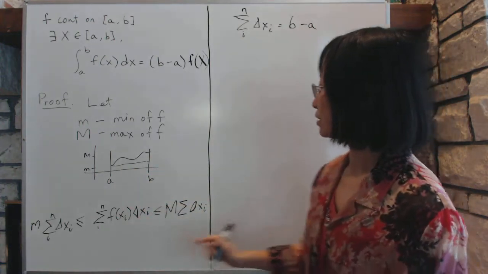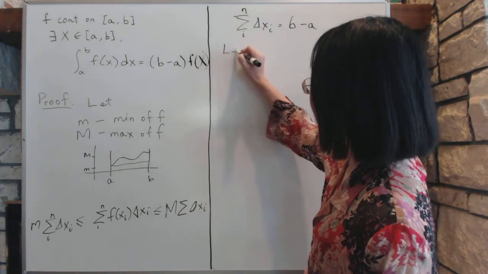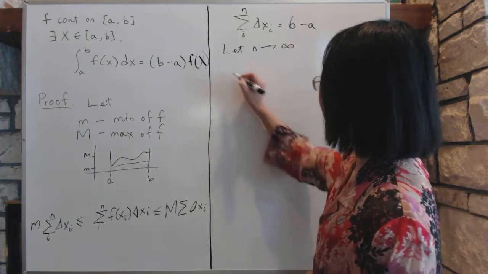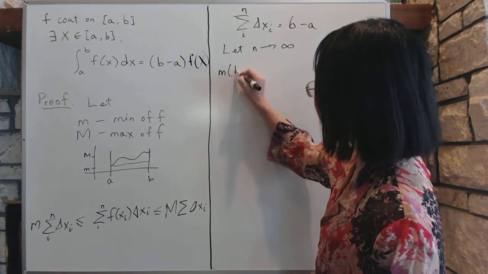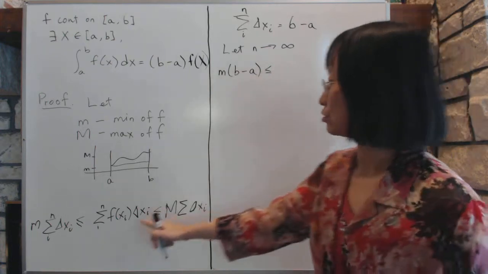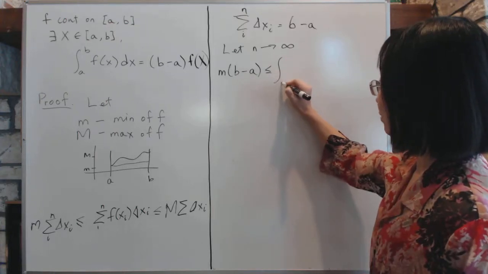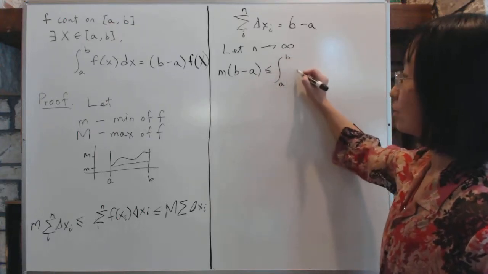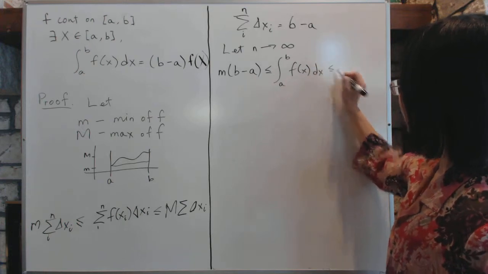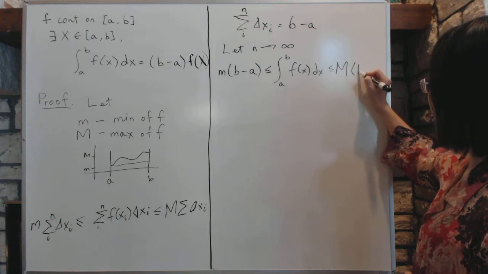So let n go to infinity. We will have m times (b minus a) less than or equal to this thing, which when n goes to infinity is the definition of the definite integral of f(x) dx, which is less than or equal to big M times (b minus a).